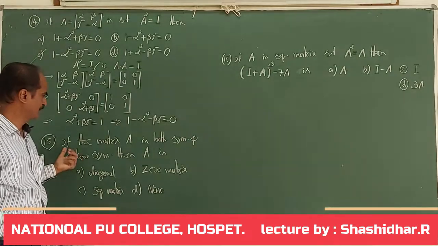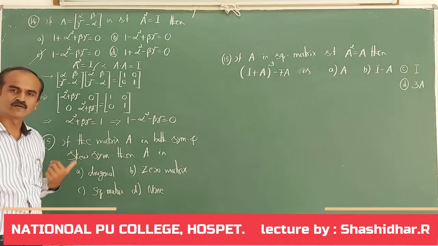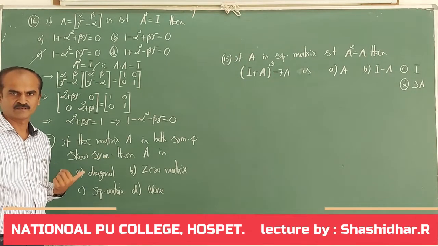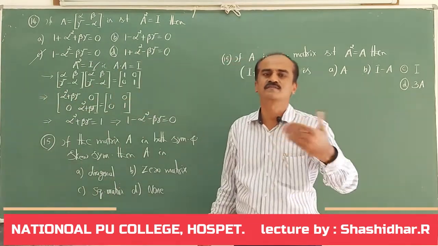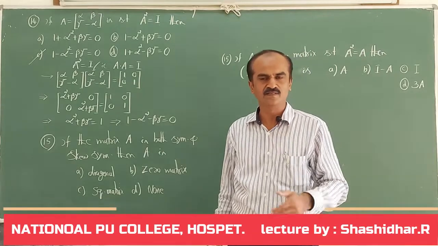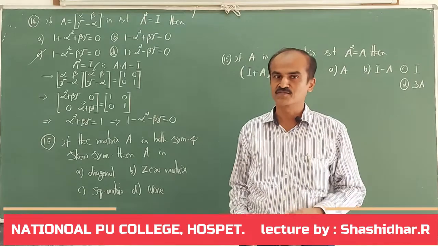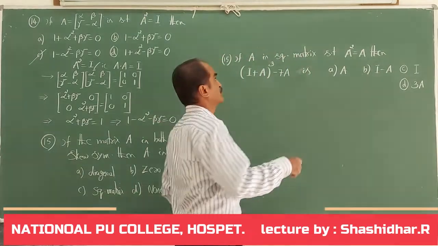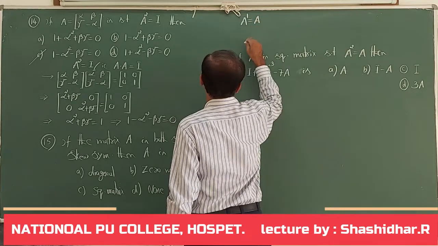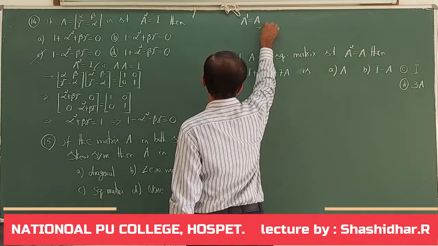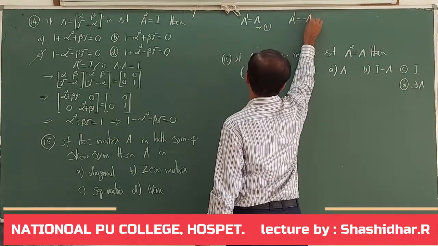Next one: if the matrix A is both symmetric and skew symmetric, then what kind of matrix is A? Very interesting question. A square matrix is both symmetric and skew symmetric, then what kind of matrix will it be? What is the condition for symmetric? A dash must be equal to A. What is the condition for skew symmetric? A dash must be equal to minus A.